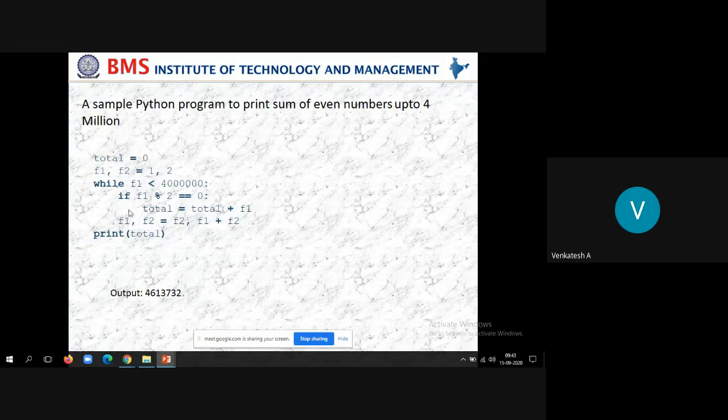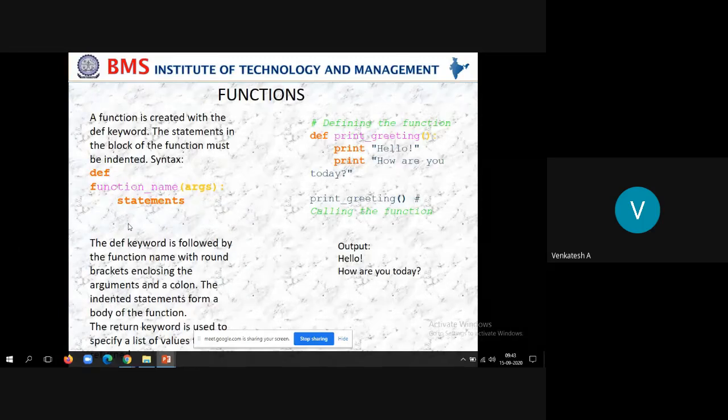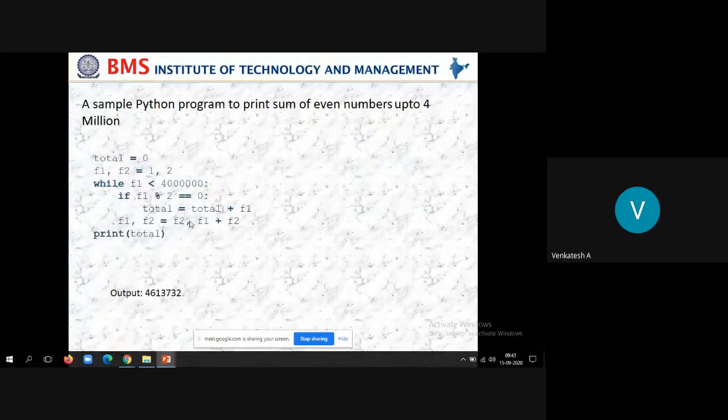Now initially F1 is equal to 1 and F2 is equal to 2. Now F1 should become F2, then F2 should become plus 2. Why? Because we are interested in only even numbers. F2 always denotes even numbers like 2, 4, 6, 8.